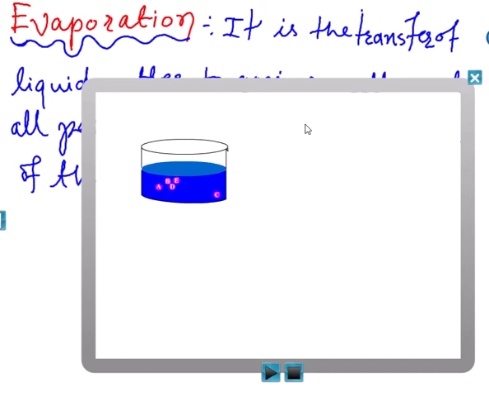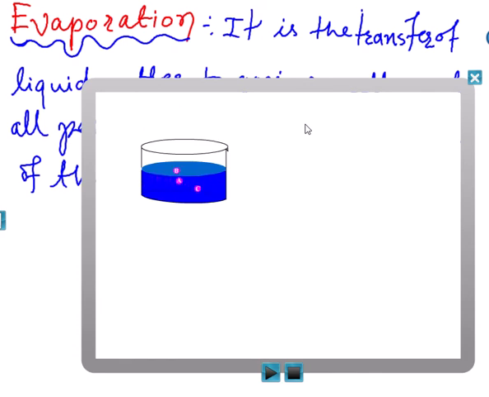So what is the requirement of the vaporizing molecule, or more correctly the evaporating molecule? It needs more kinetic energy to overcome the intermolecular attraction.